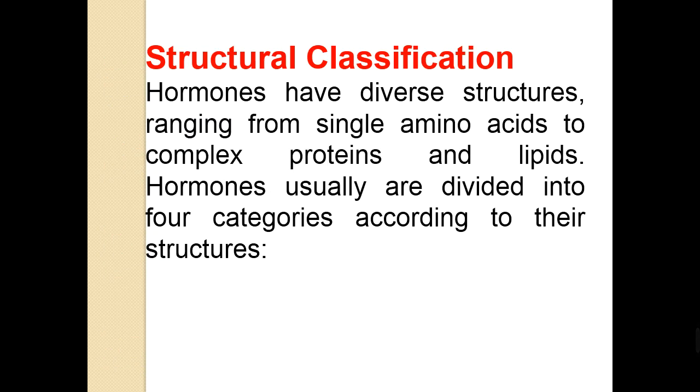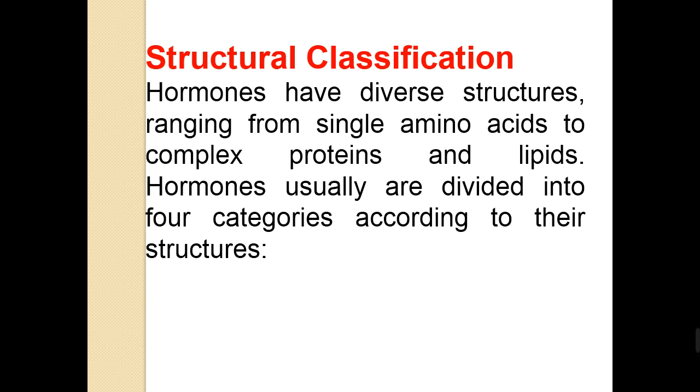At this step, we have to differentiate the hormones structurally. So we have to classify the hormones according to their structures. Hormones have diverse structures ranging from a single amino acid to complex proteins and lipids.